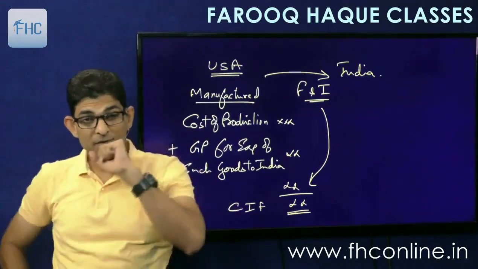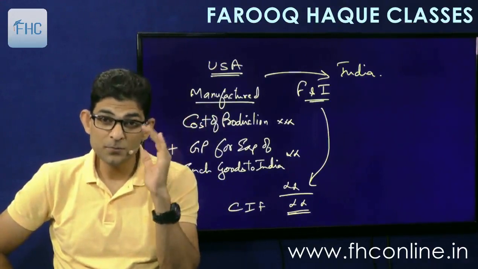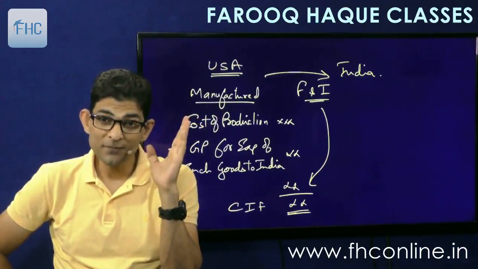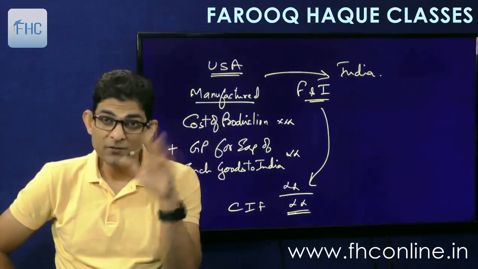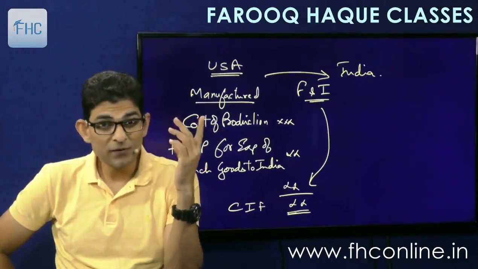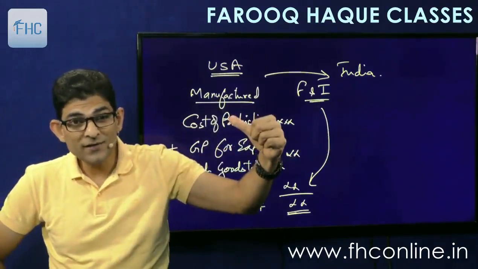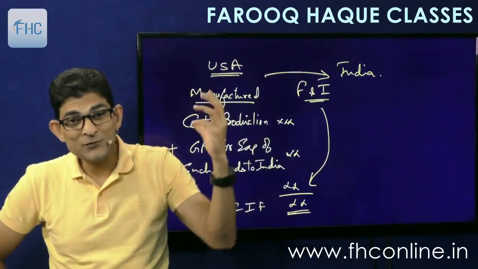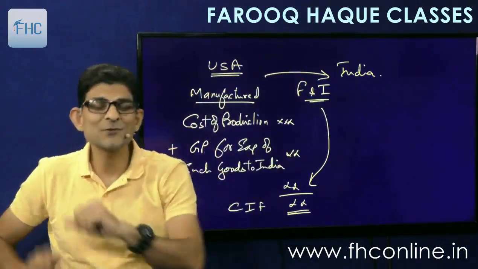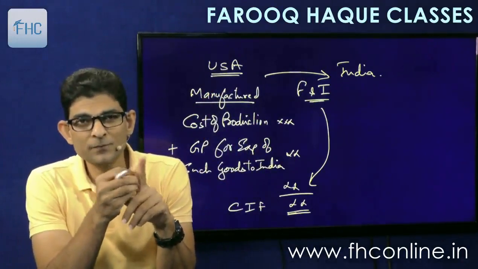But this is possible only when we get this data. Cost of production data should be available. So that company, the US company, should be our own company, then only they will provide us with the necessary costing records. If it is an independent person and we are independent person, can we get this record in India? No, they will not. This is their internal record, they will not give us their records. So then we'll have to apply rule 7, that is computed value.